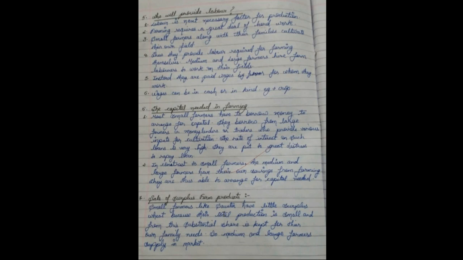If we talk about Savita, she doesn't have a large piece of land, and because of that there is not much production. Whatever she has grown in her land, she keeps for her own family needs. So she's not able to sell the extra because there is no surplus production. That's why she's not able to sell the crops in the market. But the medium and large farmers, of course, have large production and are able to supply to the market. By that they earn money and save in the banks. In this way they arrange the money.